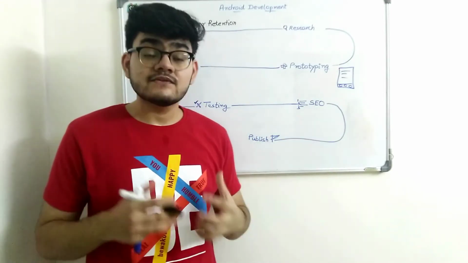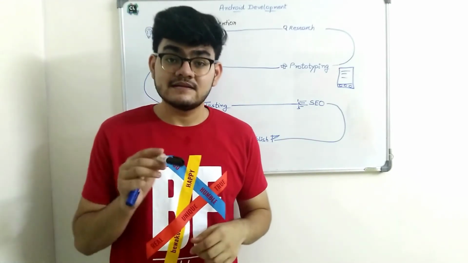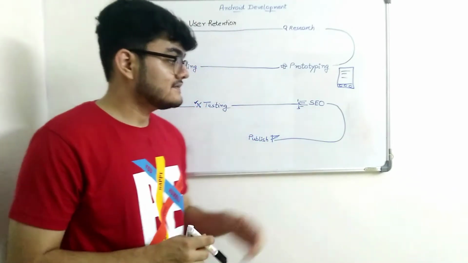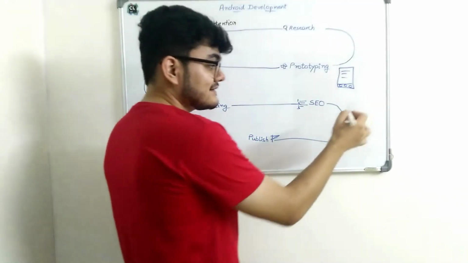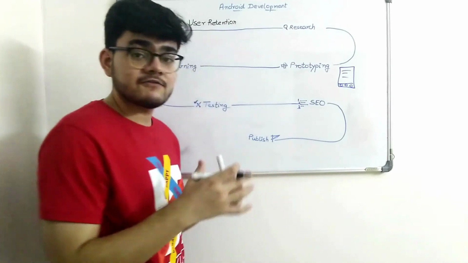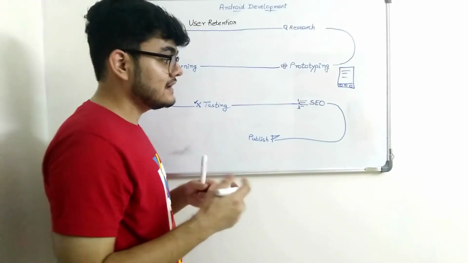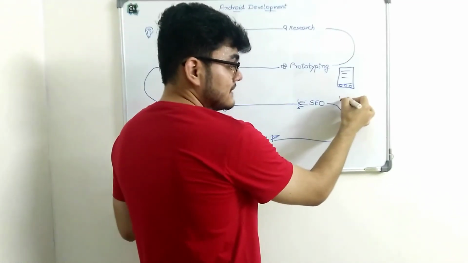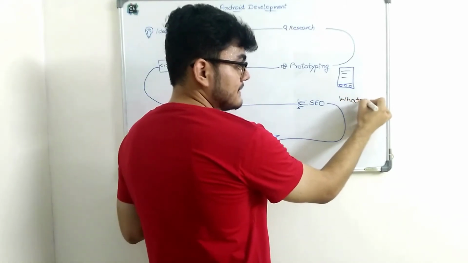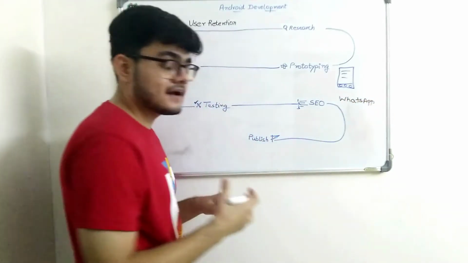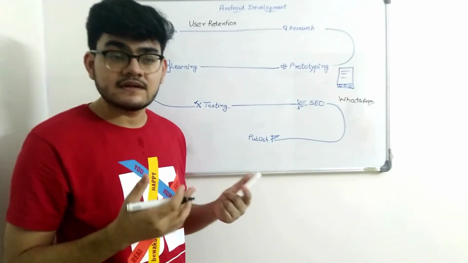So SEO is important, and this is a very important tip. Instead of naming your application, let's say today I've made a WhatsApp, right? Let's say WhatsApp is not yet available on the Play Store and I have built a WhatsApp app with features like chatting and all that stuff.